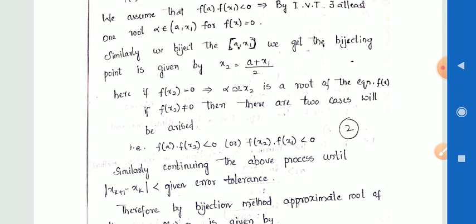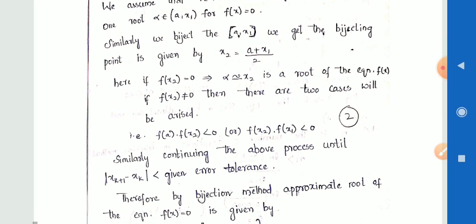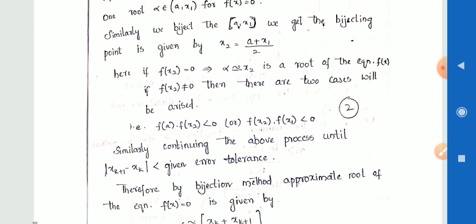If f of x2 is equal to 0, then x2 is the root alpha of the given equation. If f of x2 is not equal to 0, then two cases arise: f of a into f of x2 less than 0, or f of x2 into f of x1 less than 0.